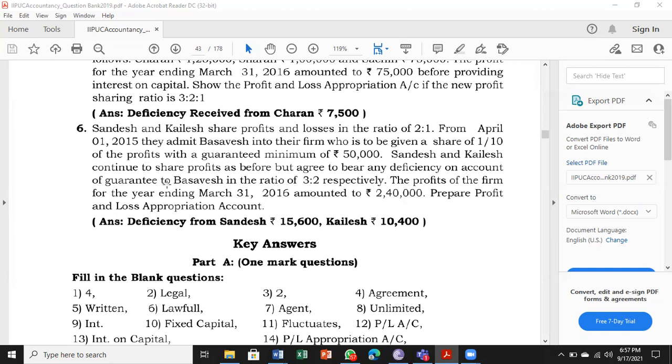Sandesh and Kailash continue to share the profits as before, but agreed to bear any deficiency on account of guarantee to Basavesh in the ratio of 3:2. Their profit sharing ratio in the future will be 2:1 only, but the deficiency will be shared among them in the 3:2 ratio. So the ratio is given to share the deficiency. The profits of the firm for the year ending 31st March 2016 amounted to 2,40,000. Prepare profit and loss appropriation account.